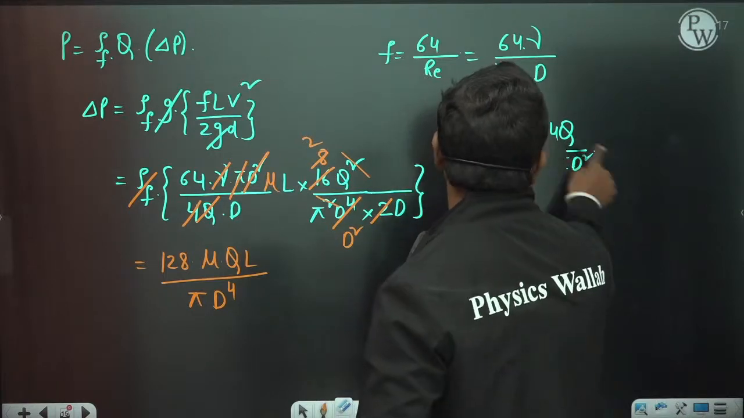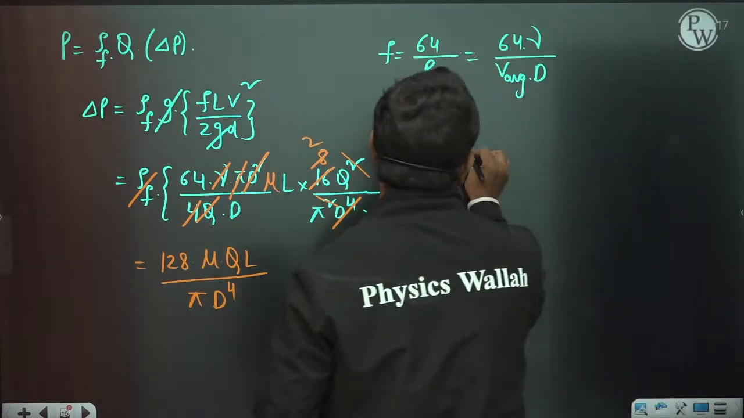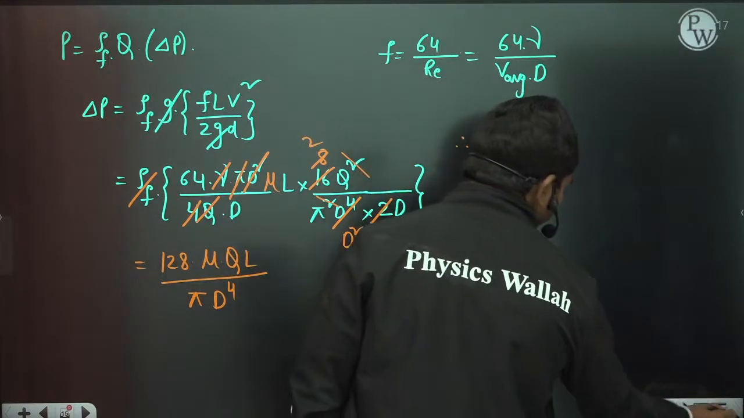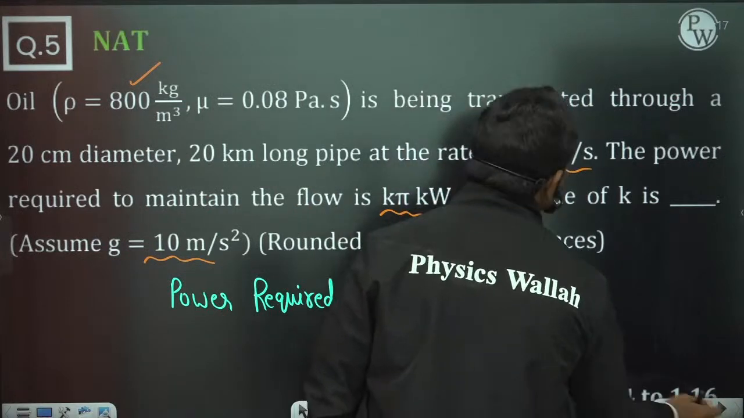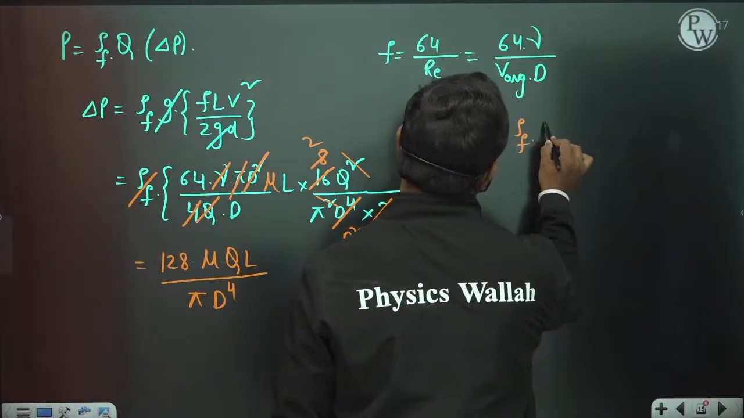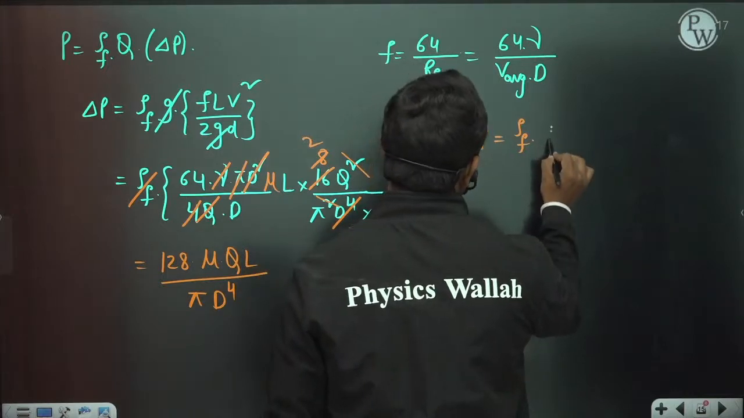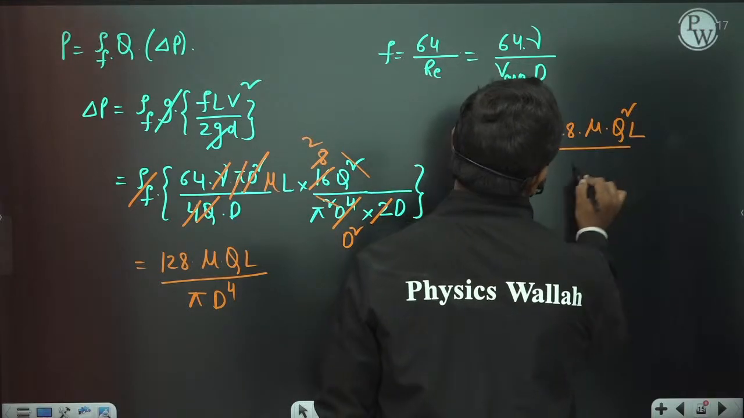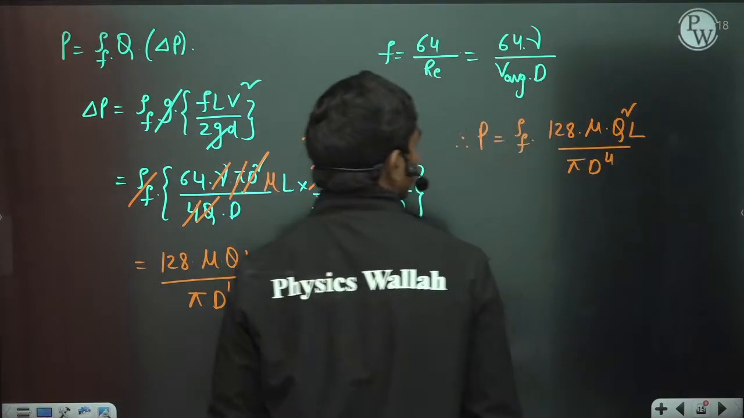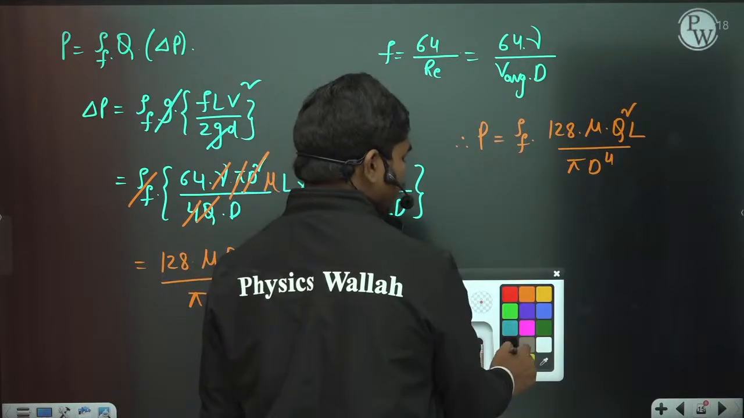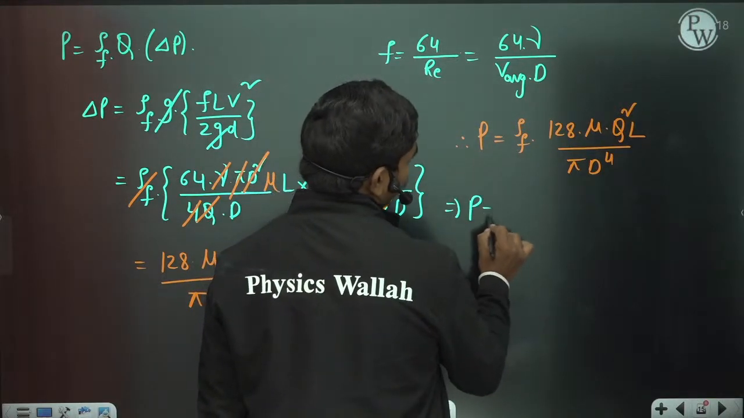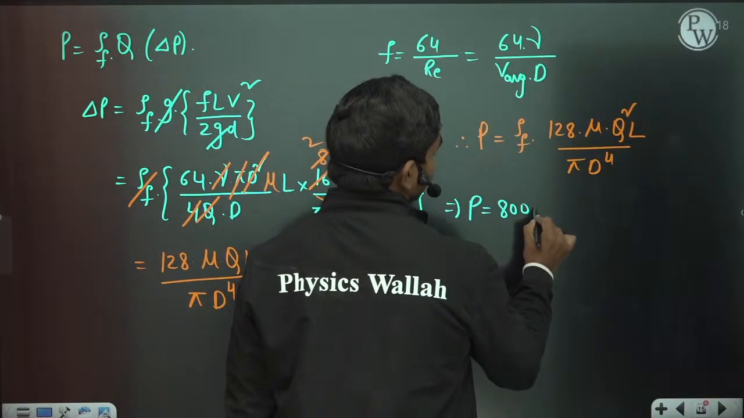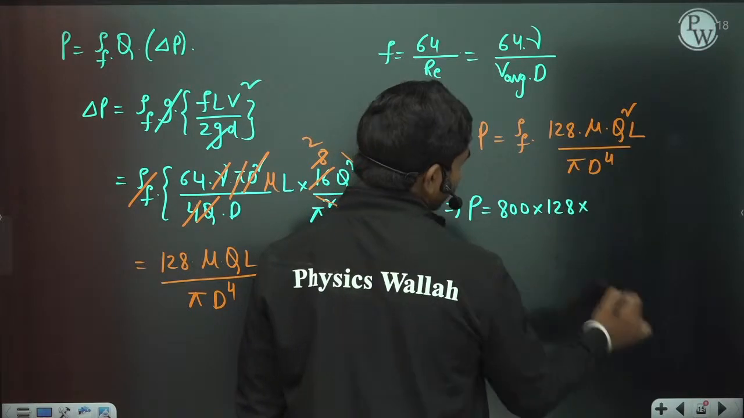So now let us see. Therefore, power required is equal to how much? Power required is density of the fluid, which is 800, they have given you. So 800 is the density of the fluid. Let us first write rho F into Q into this quantity, 128 mu Q square L by pi D power 4. So this is the total value. Now if you have all the values, you can just substitute and get the answer. Power required to maintain the flow: density of the fluid is 800 kg per meter cube, 800 into 128 into dynamic viscosity.